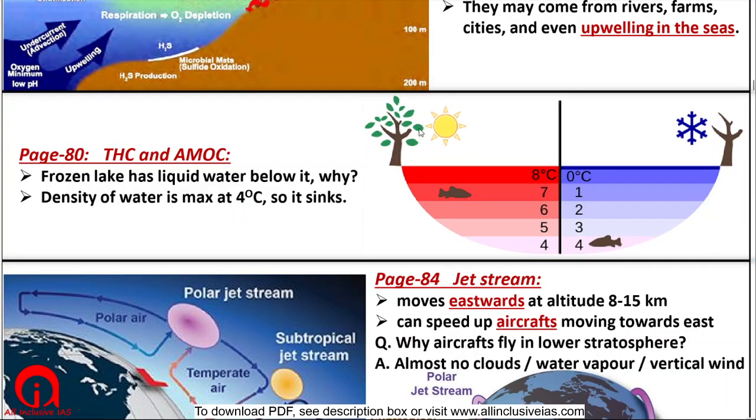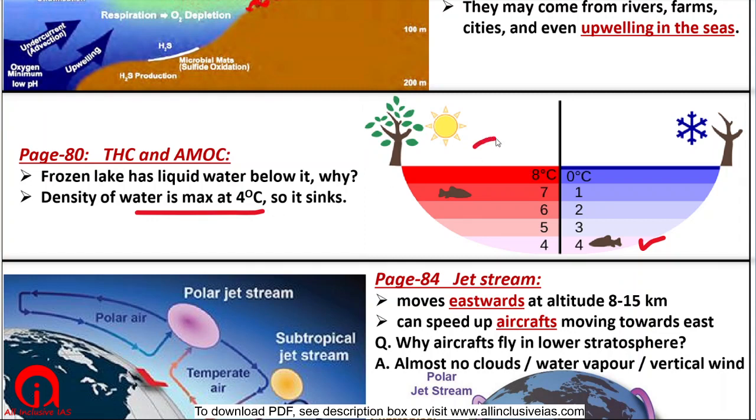In extreme winter, when the lakes get frozen, even then fish are able to survive in the water. How? Because below the frozen lake, the water is still in liquid form. The reason is that density of water is maximum at 4 degrees Celsius.